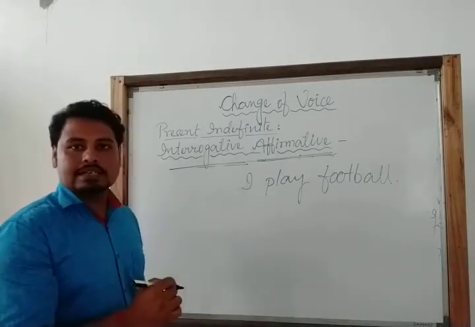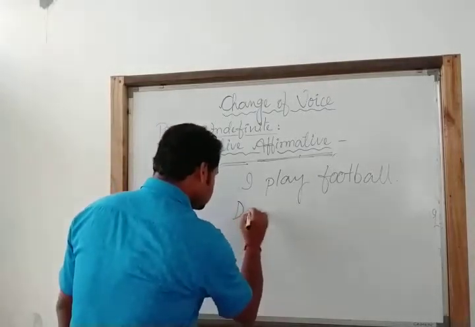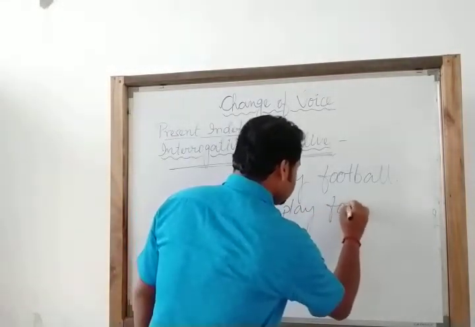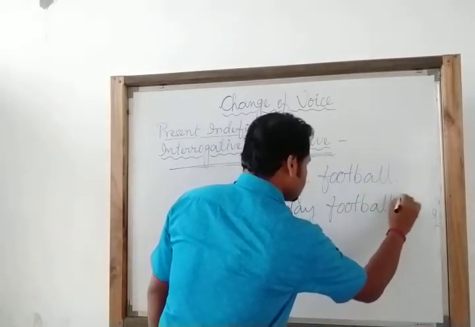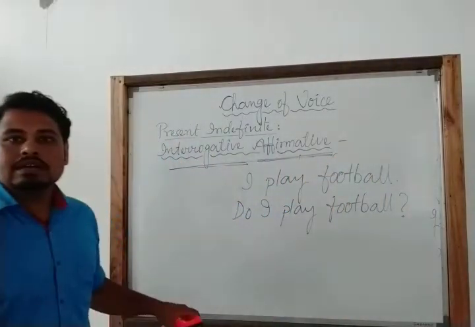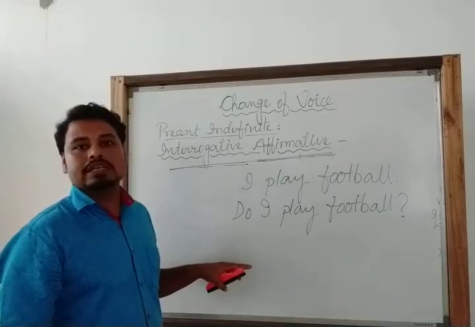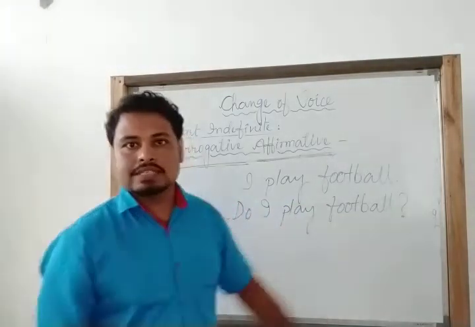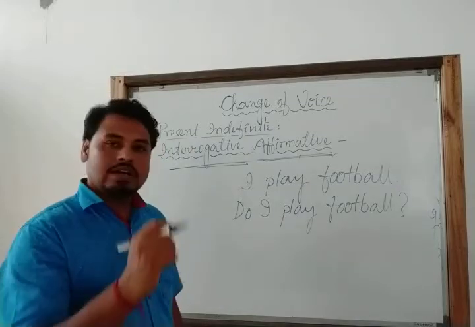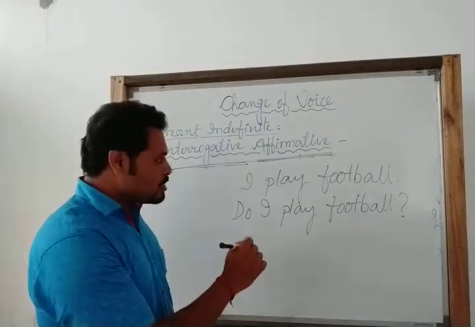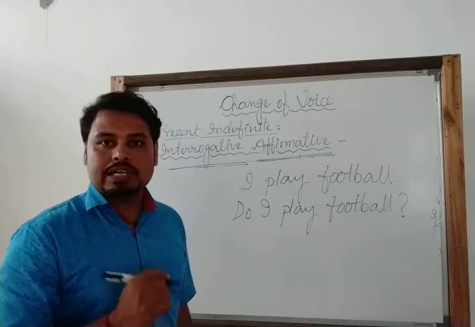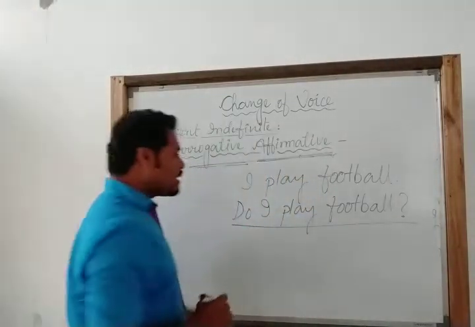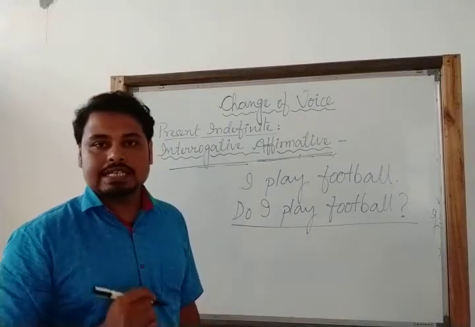It's pretty easy, just like this: Do I play football? One thing, the most important thing we need to remember, is that at the end of the sentence we must put a note of interrogation. That makes it an interrogative sentence. So this is what an interrogative affirmative sentence is.